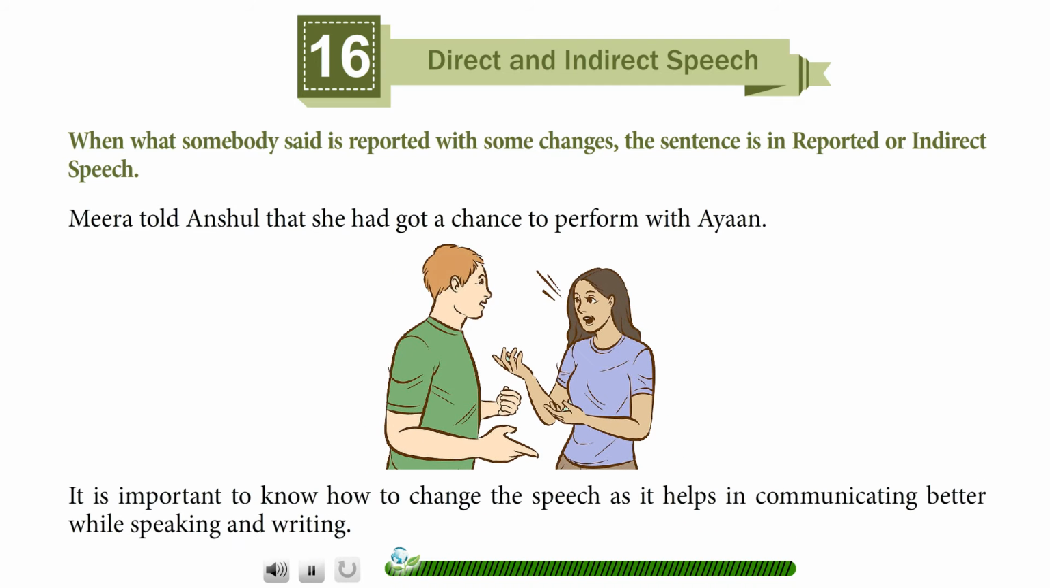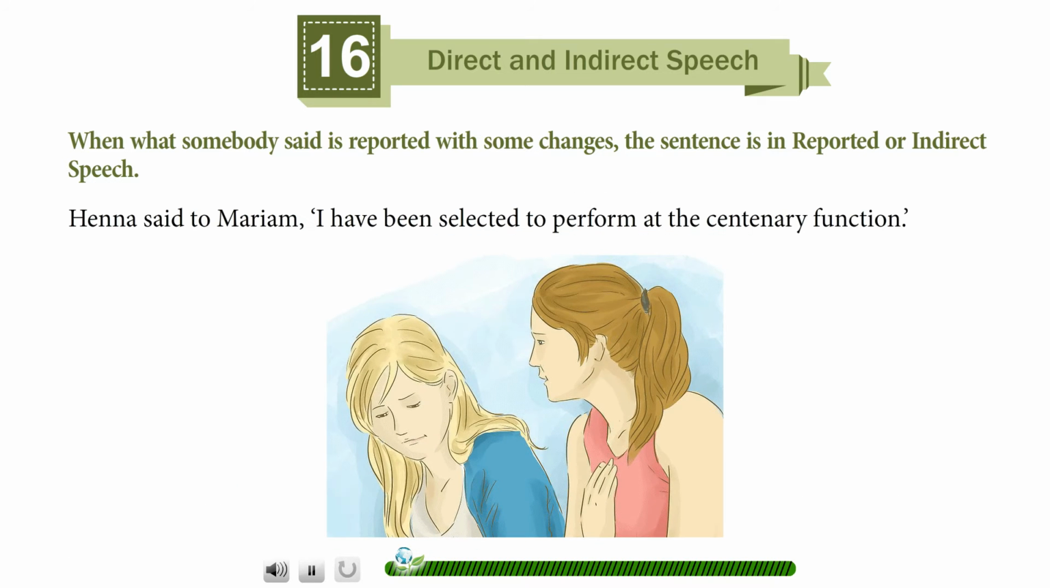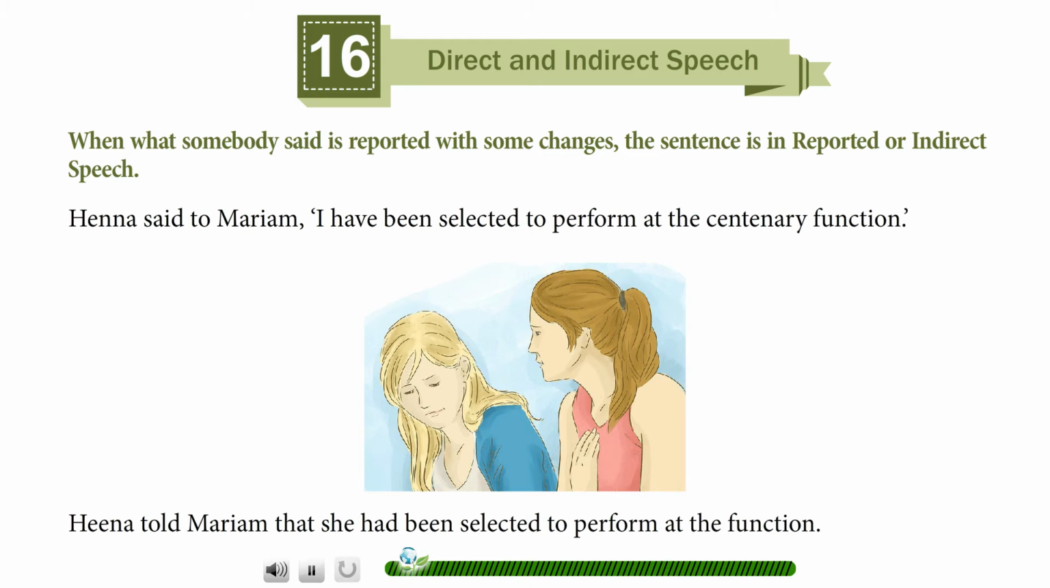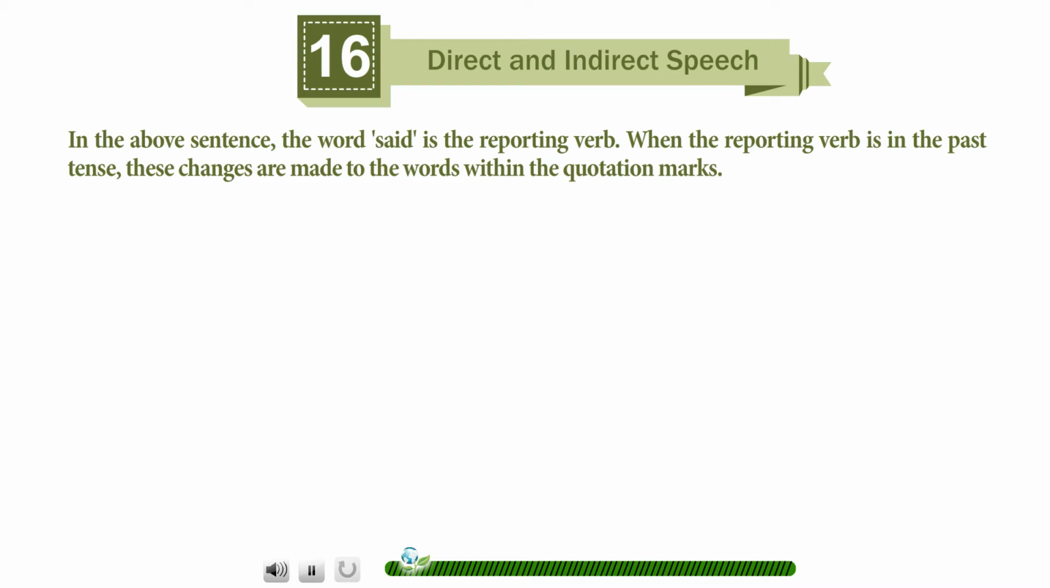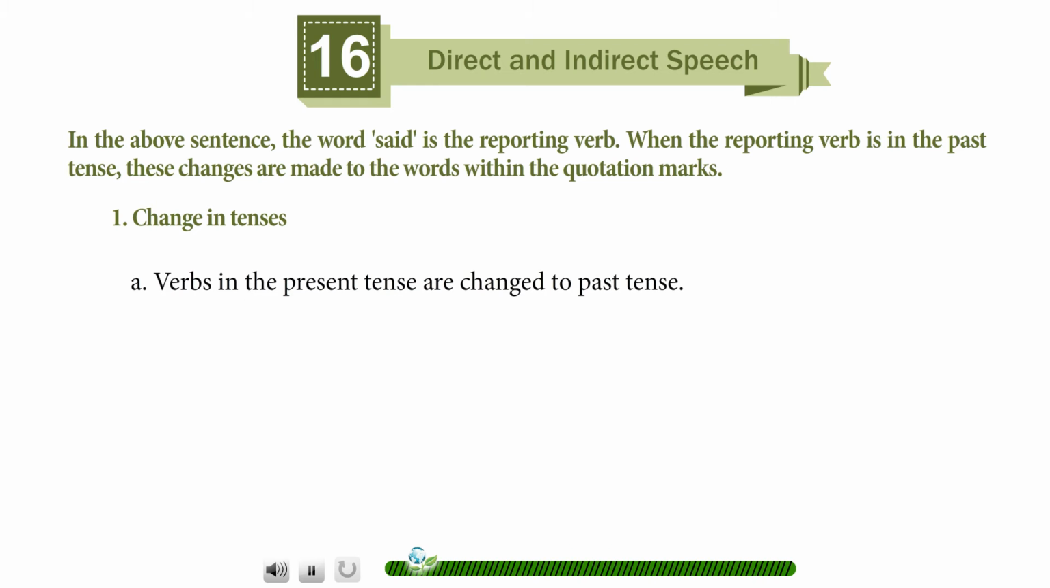It is important to know how to change the speech as it helps in communicating better while speaking and writing. Hina said to Mariam, "I have been selected to perform at the centenary function." Hina told Mariam that she had been selected to perform at the function. In the above sentence, the word said is the reporting verb. When the reporting verb is in the past tense, these changes are made to the words within the quotation marks. Change in tenses. Verbs in the present tense are changed to past tense.